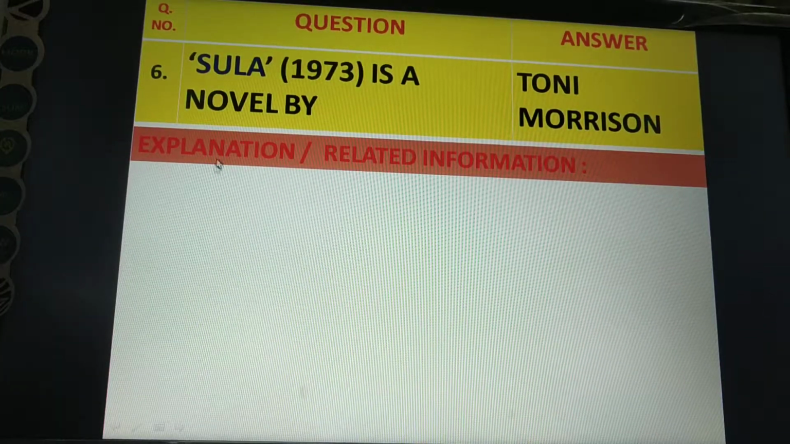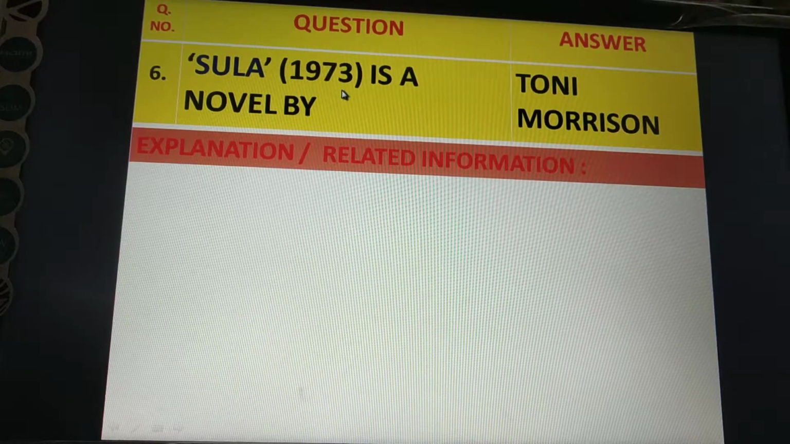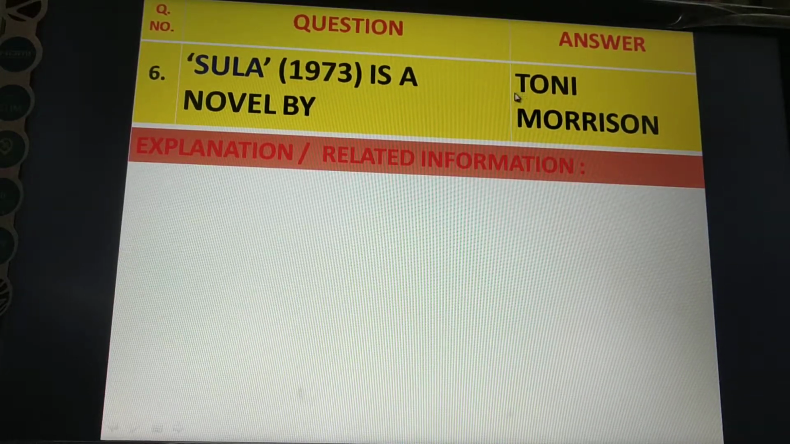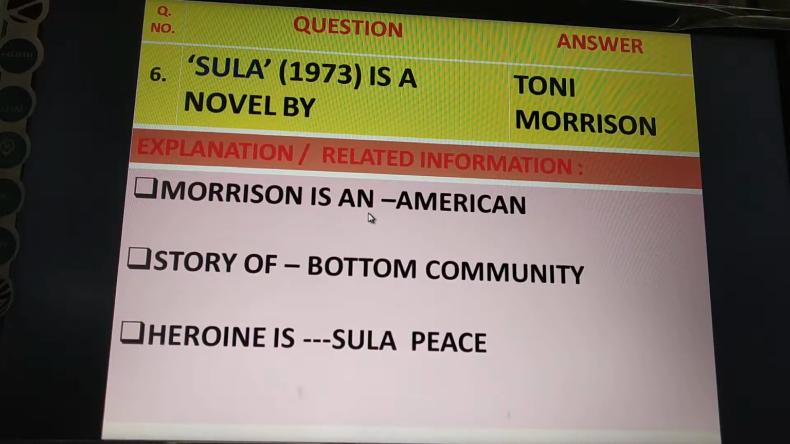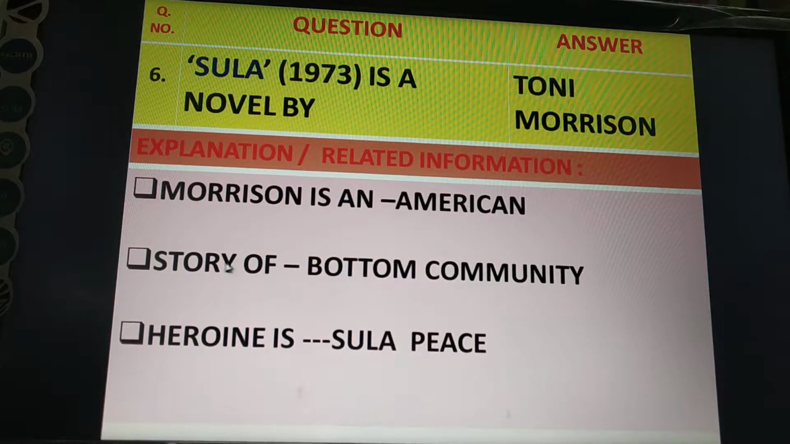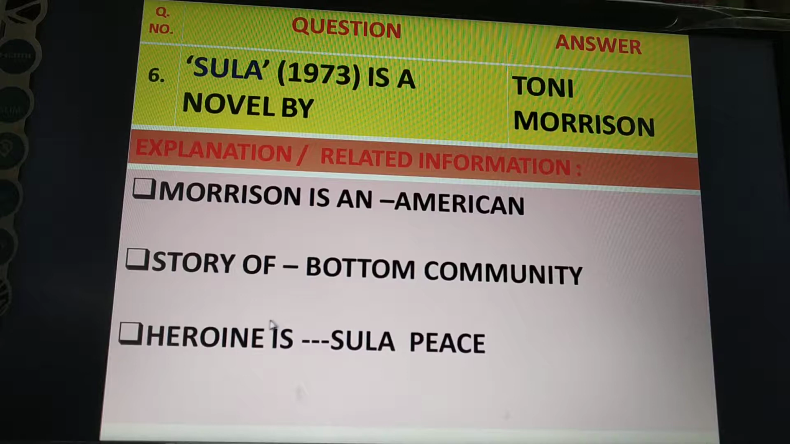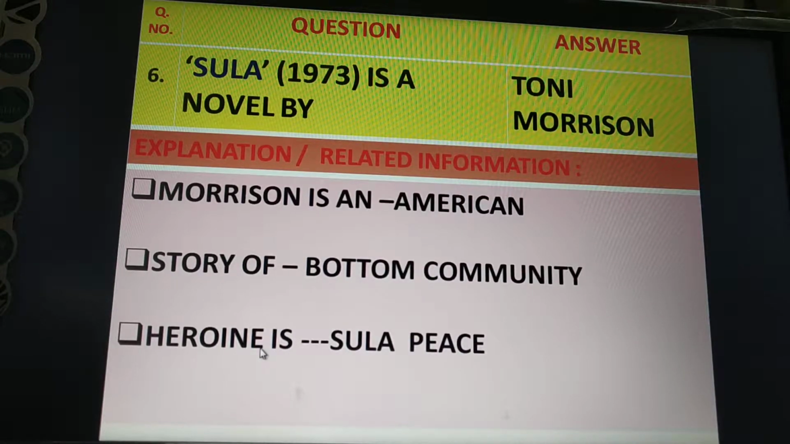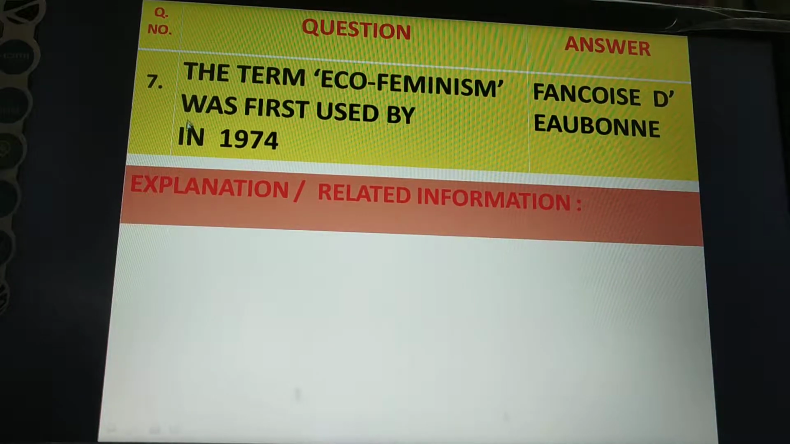Next question. Sula, S-U-L-A. Sula was published in 1973. It is a novel by Toni Morrison, and Toni Morrison is an American novelist, American writer. A story of the Bottom community is found in this novel. A heroine of this novel is Sula Peace. She is the protagonist.